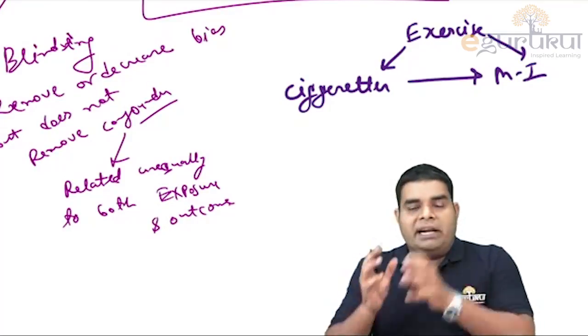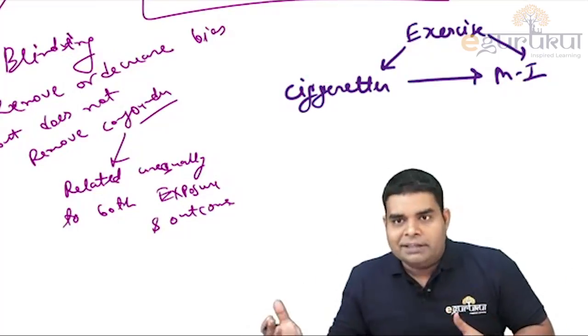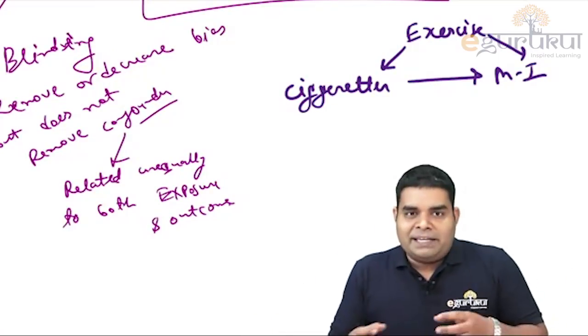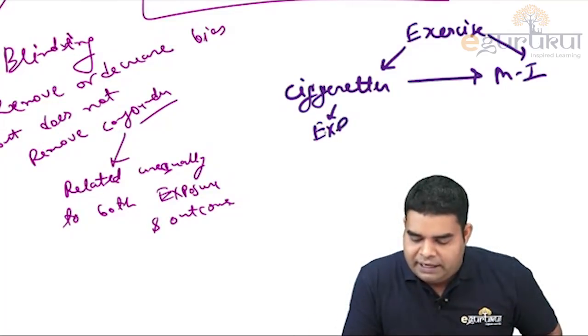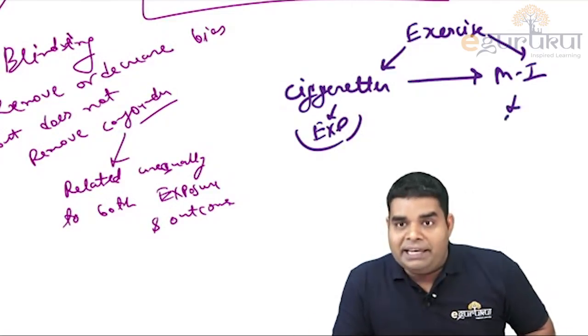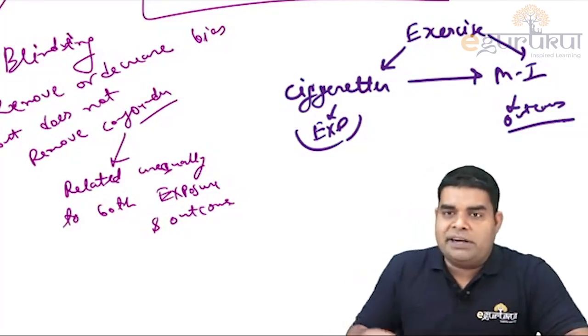So exercise is a confounder because it is related to both cigarette consumption and heart attack, because it is related to both exposure and outcome. Here exposure is cigarette consumption and MI is the outcome. So that is a confounder which is related to both.